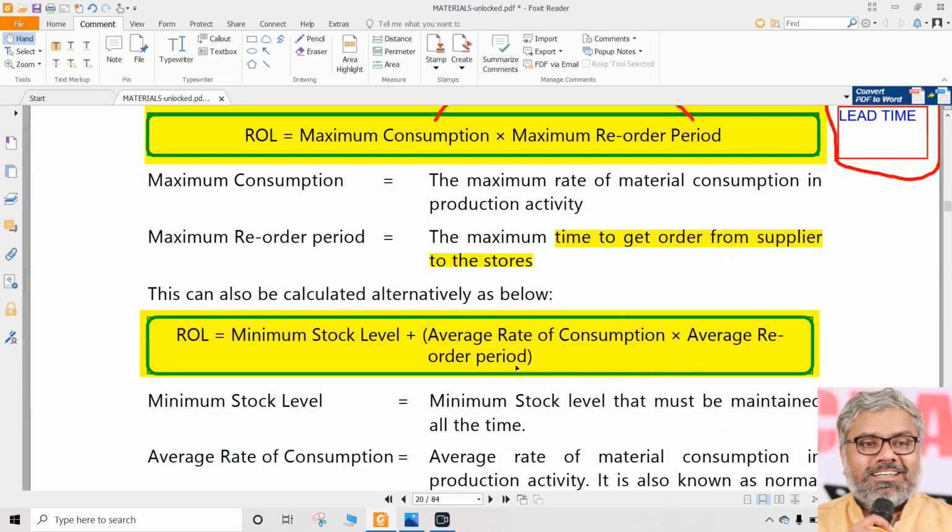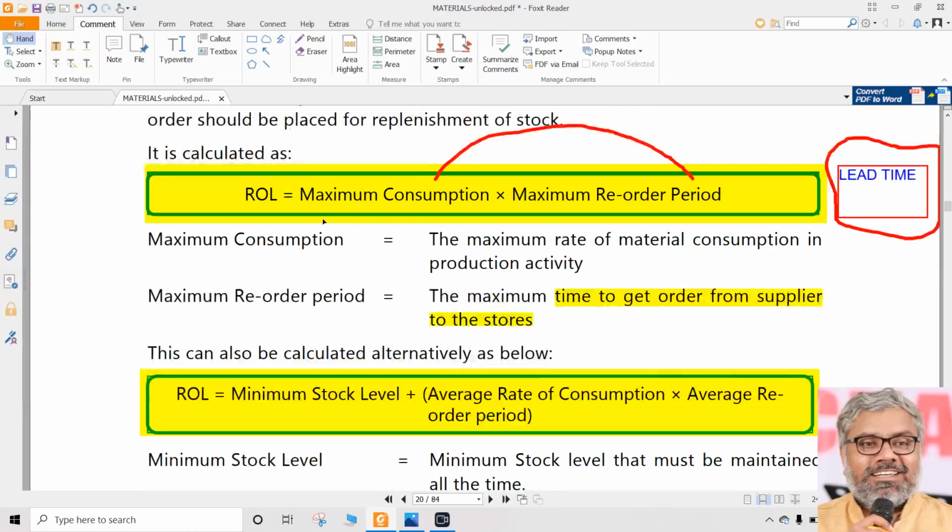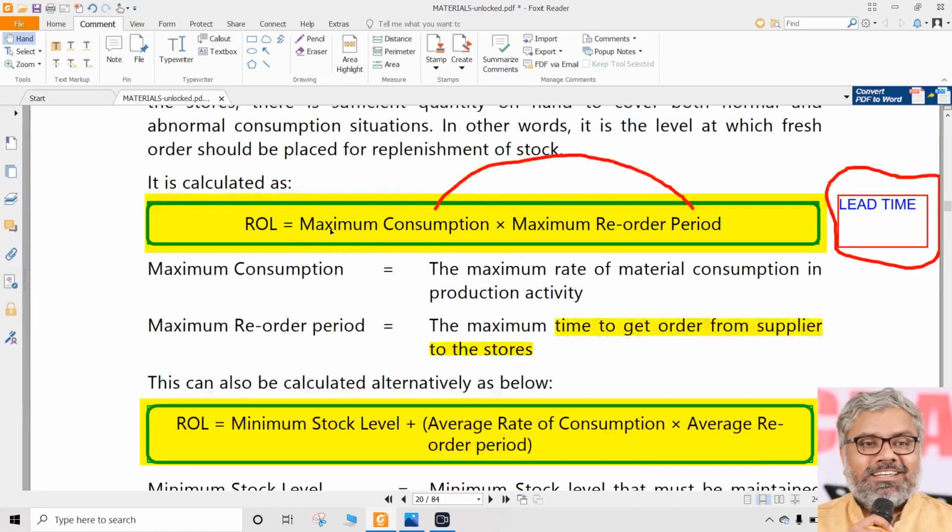Wherever we say consumption and lead time, we have to understand these two should be timeline-wise similar. If we are taking the period as days, we should take consumption per day. If we are taking the lead time as weeks, we should take consumption per week. So these two should be compatible. That logic will always be there. We don't have to discuss that every time. All that we need to remember is the formula here.